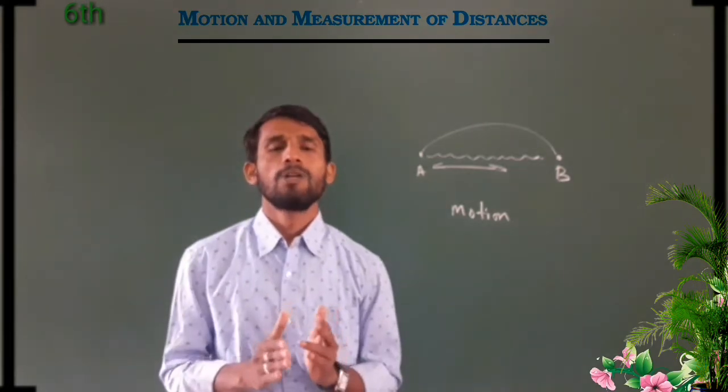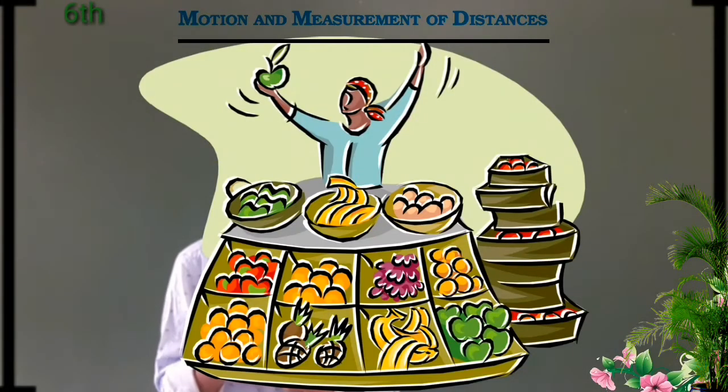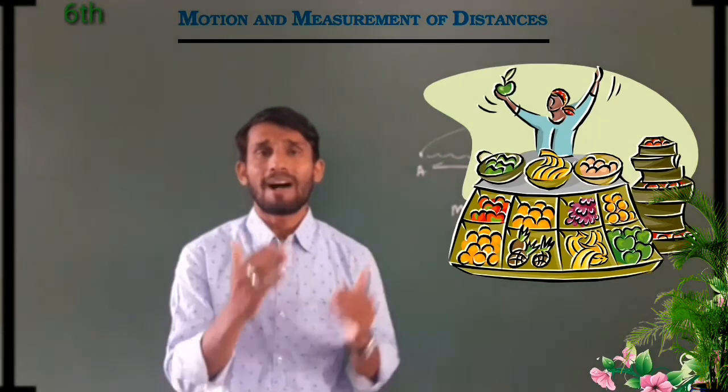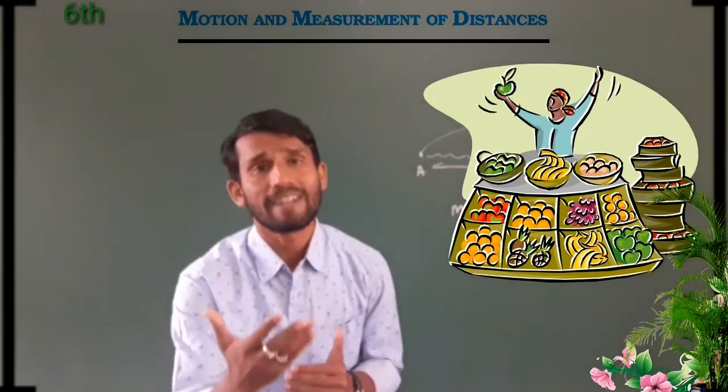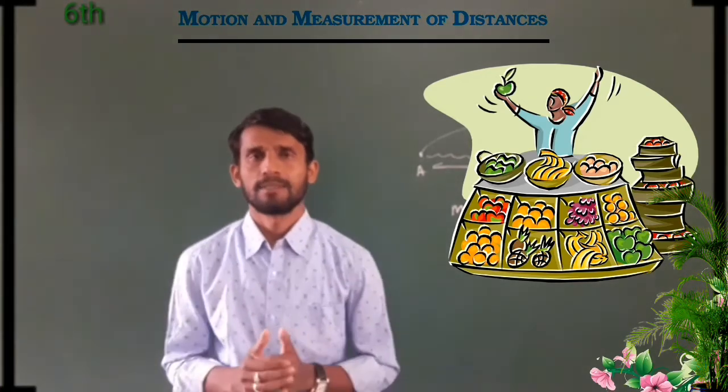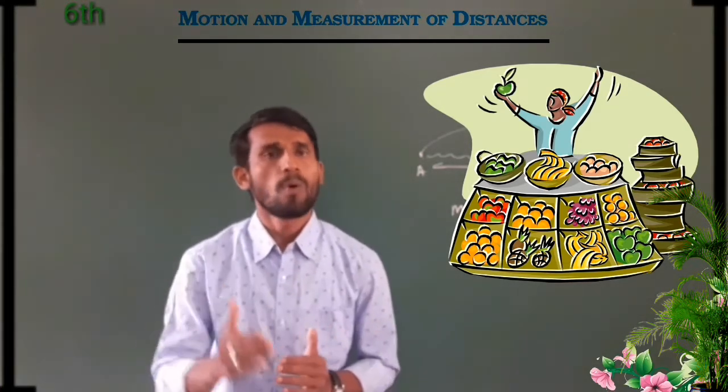If your mom tells you to buy some vegetables, you go to the market by walk or by bicycle, because the market is very near to your home. You are not booking a flight or taking a train to go to the market.